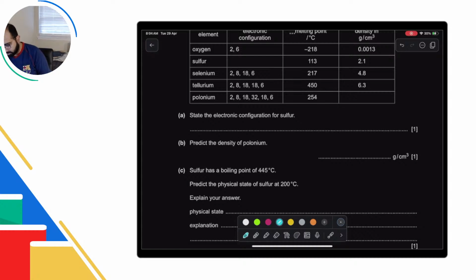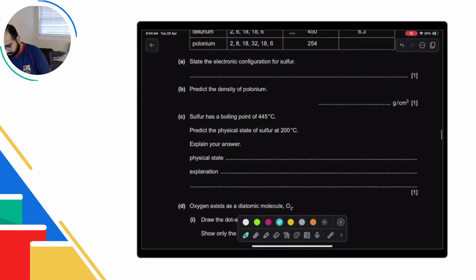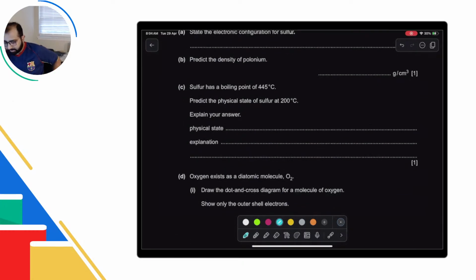Okay, second question that I want to do with you is question number 2. In question number 2, there is this part that I want to do. Sulfur has a boiling point of 445 degrees Celsius. Predict the physical state of sulfur at 200 degrees Celsius. It's a pretty easy question, right? Because it has a boiling point of 445. But many students, unfortunately, when they were answering this, they wrote solid.